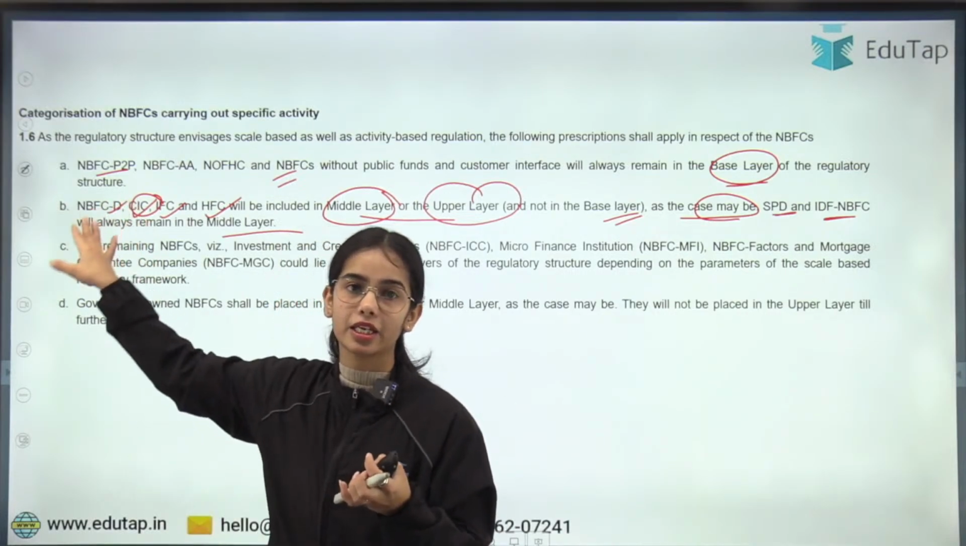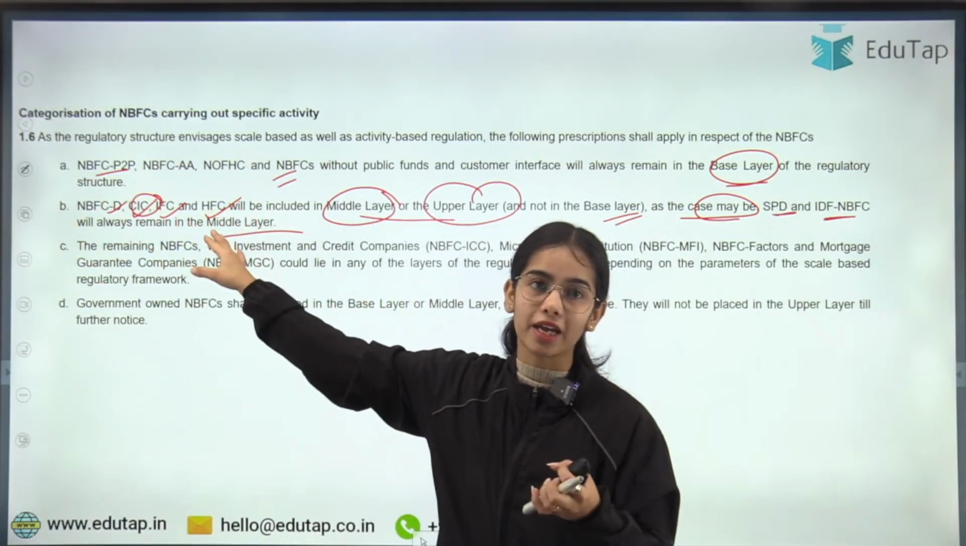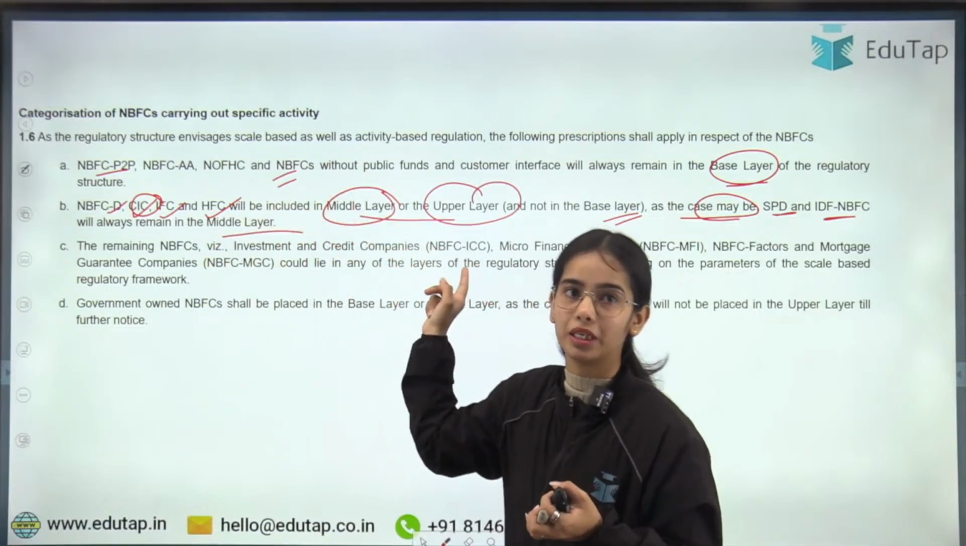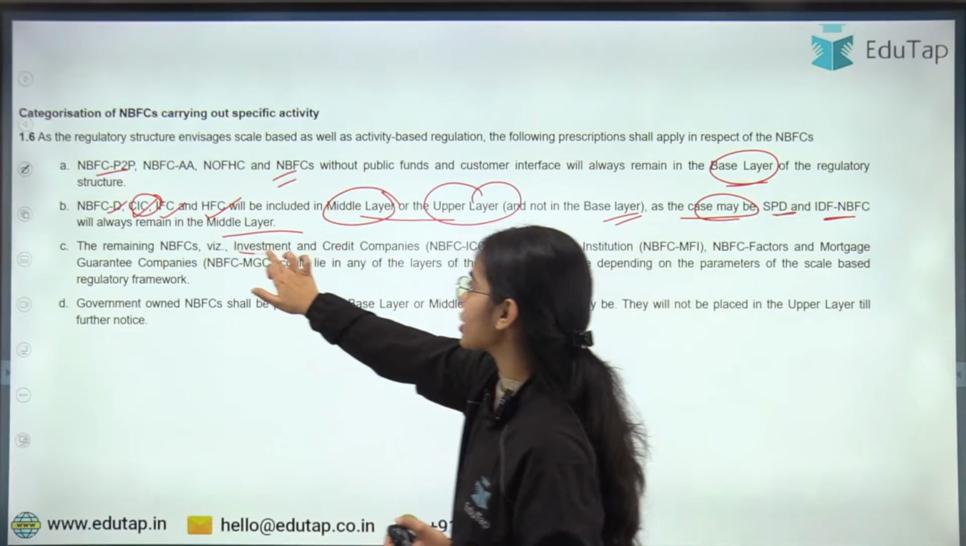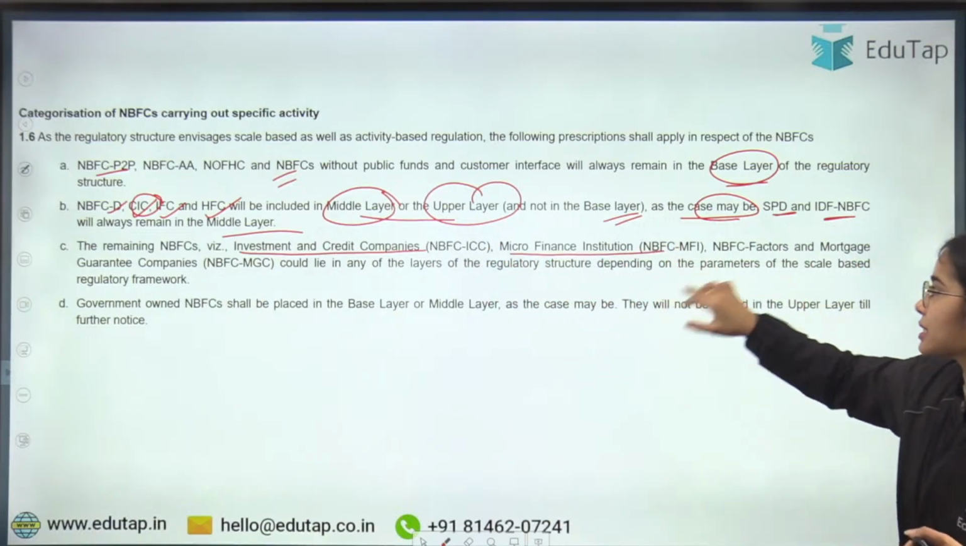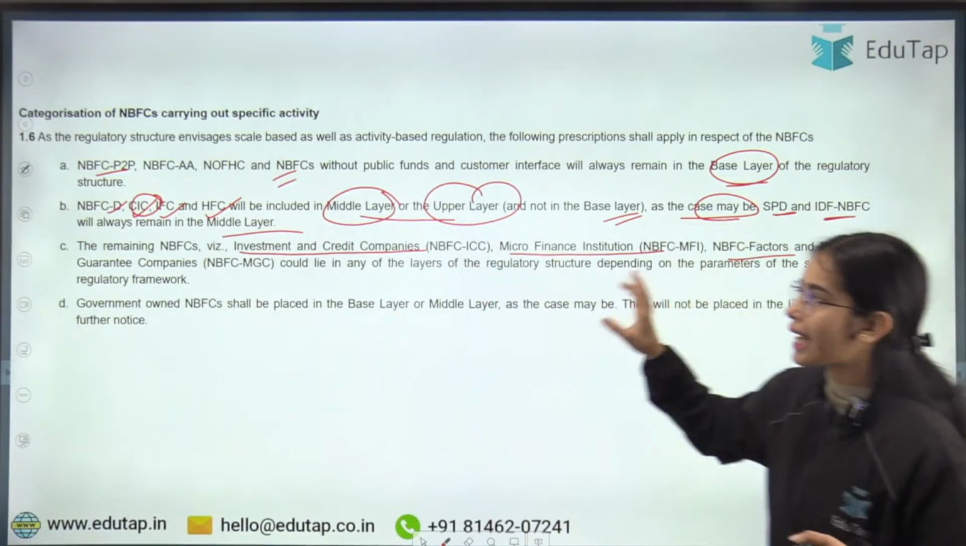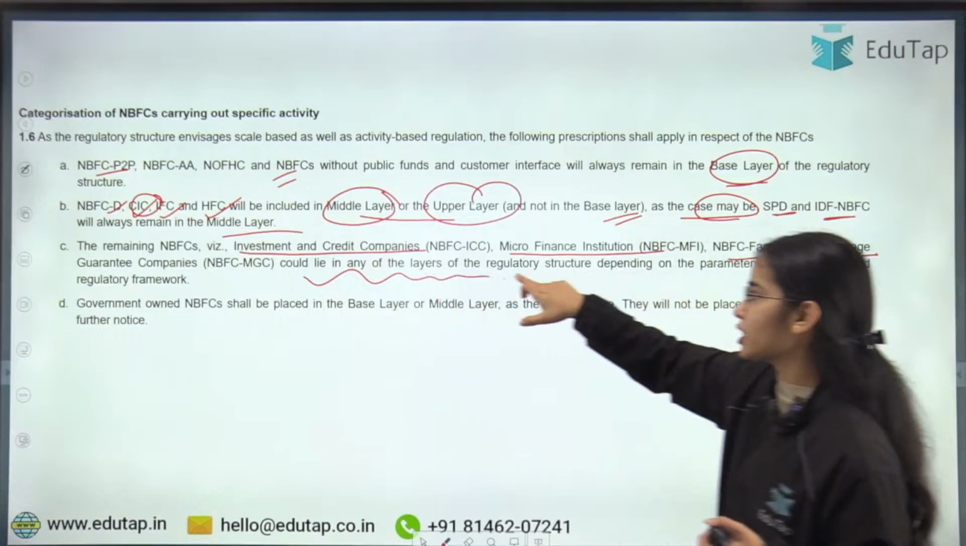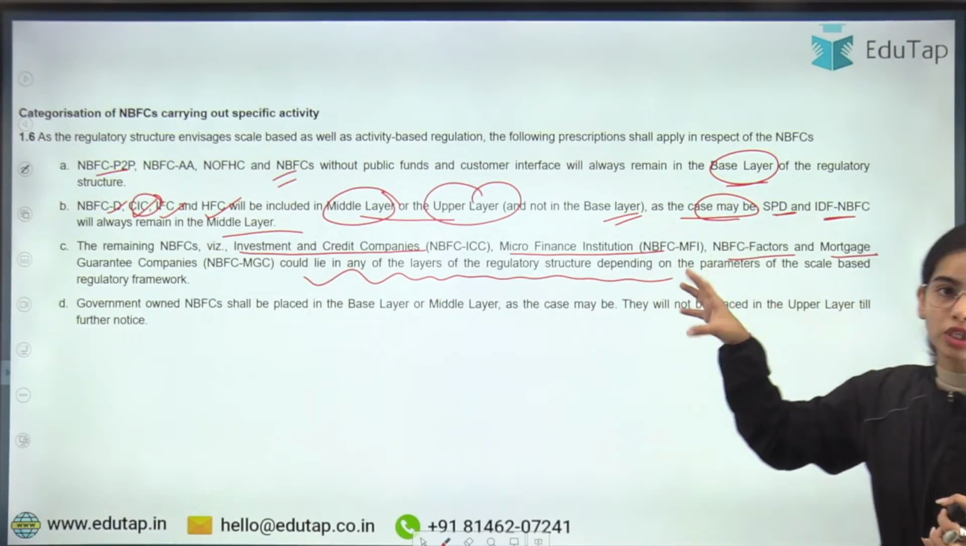While the CIC, deposit taking, HFC and IFC can come in the middle layer or upper layer, the remaining NBFCs, that is investment and credit companies, microfinance institutions, factors, mortgage and guarantee companies, could lie in any of the layers of the regulatory structure depending on the parameters.